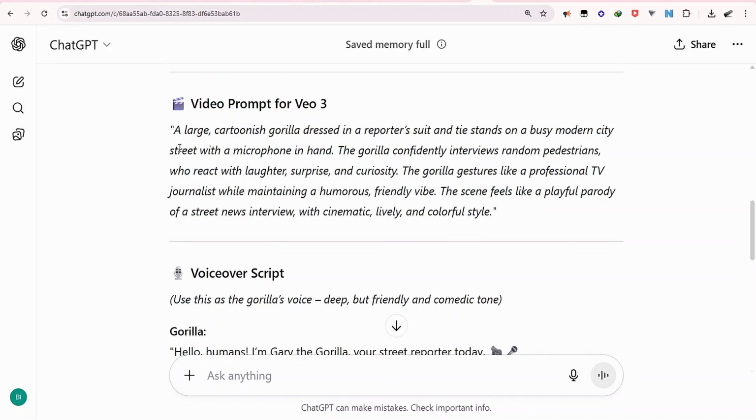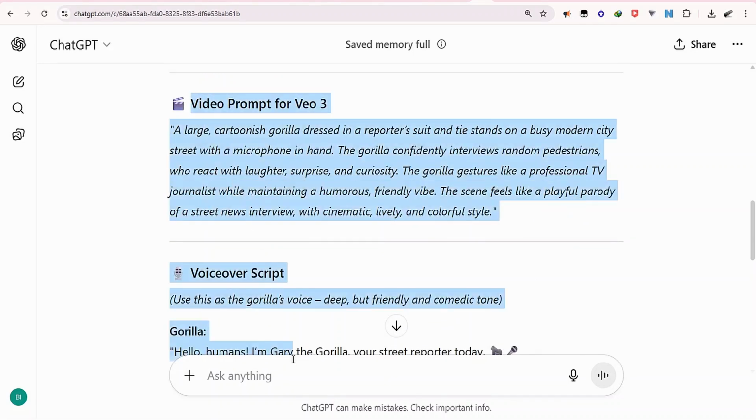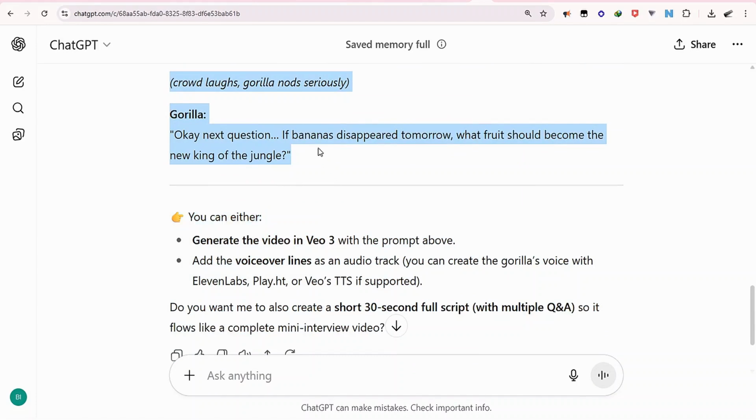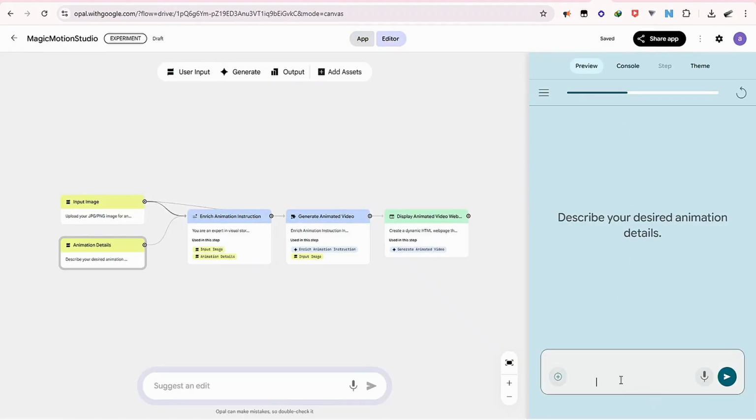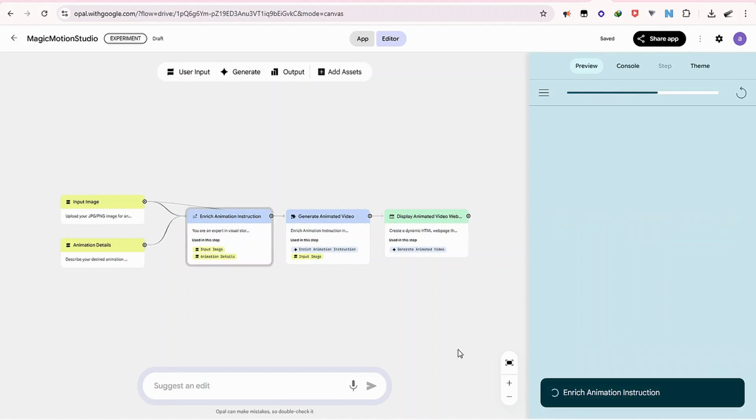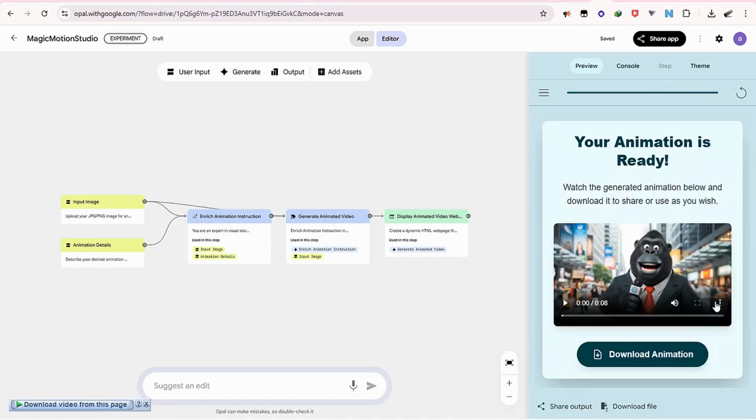What I'm going to do is that I'll copy this like this, and I'll just take it straight to the app, and I will submit that. So let's wait and see the outcome.